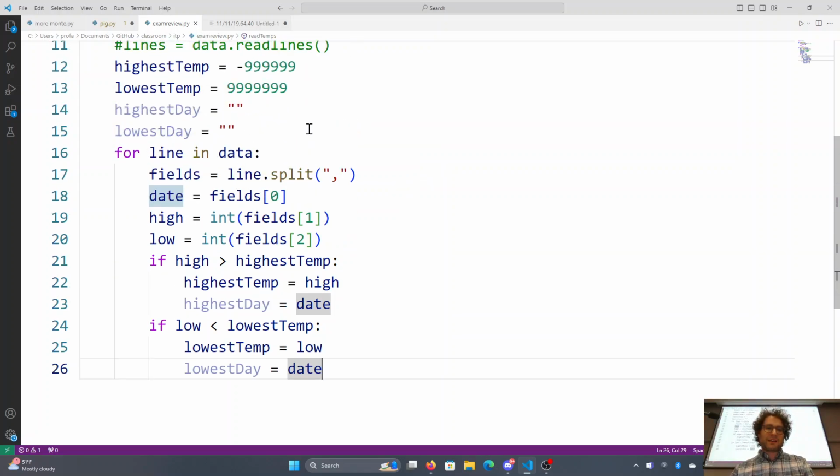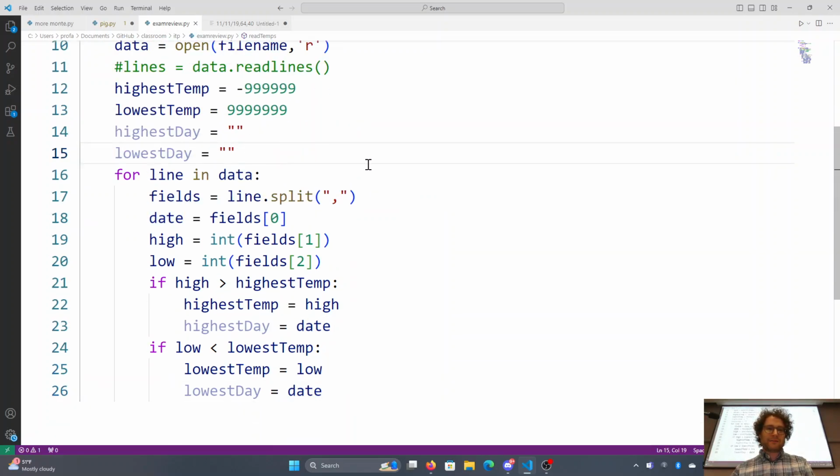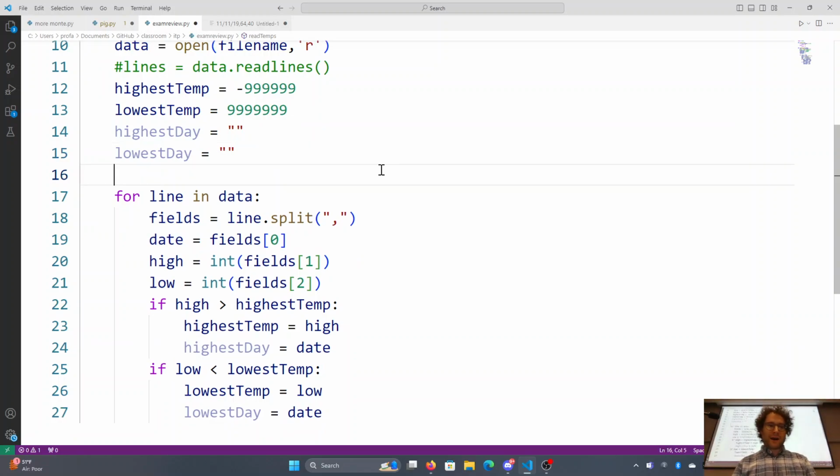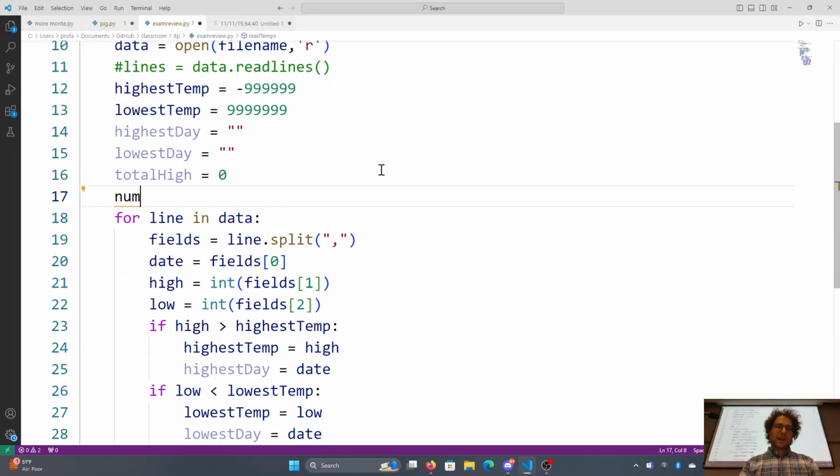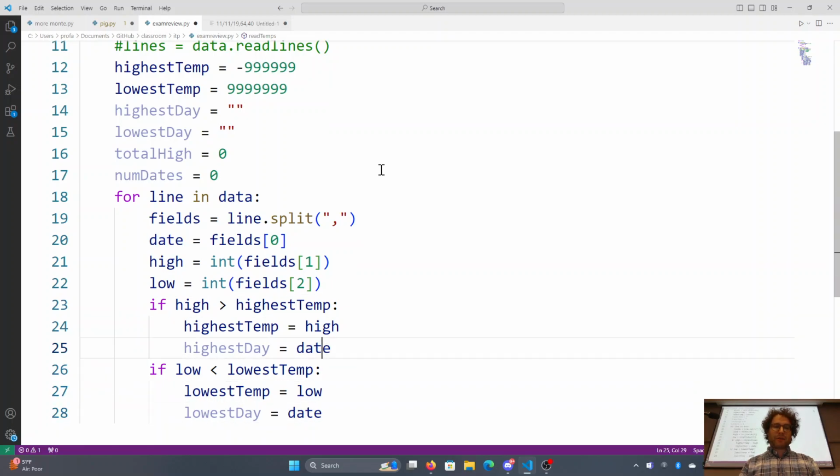Okay, oh yes, and the average high temperature for the entire file. So, okay, we can also add on to that as well. And then we should probably give those answers back to the user. So here, to find the average high temperature, I'll do total high and num dates. Okay, there are probably ways to do this a bit easier, but what we'll do is just simply add on to what we already have.